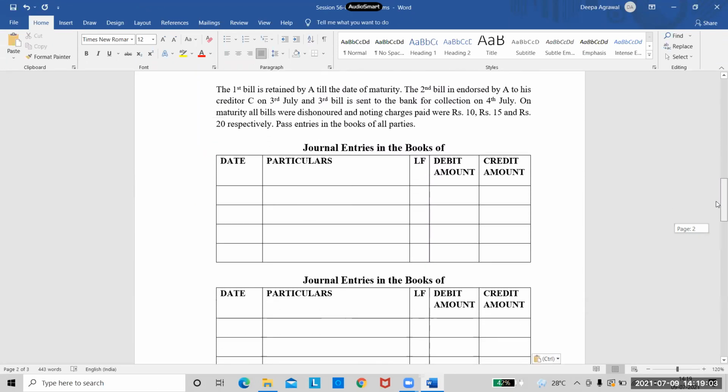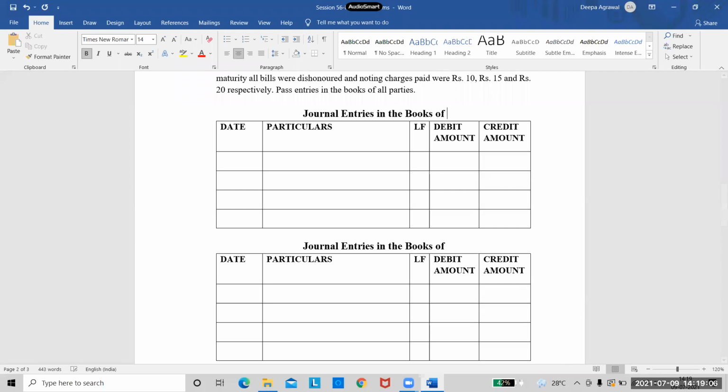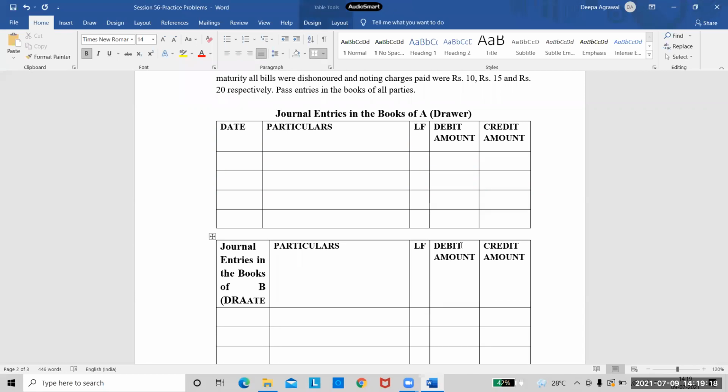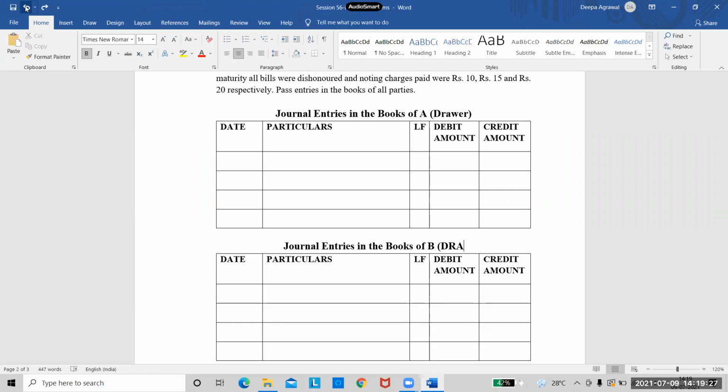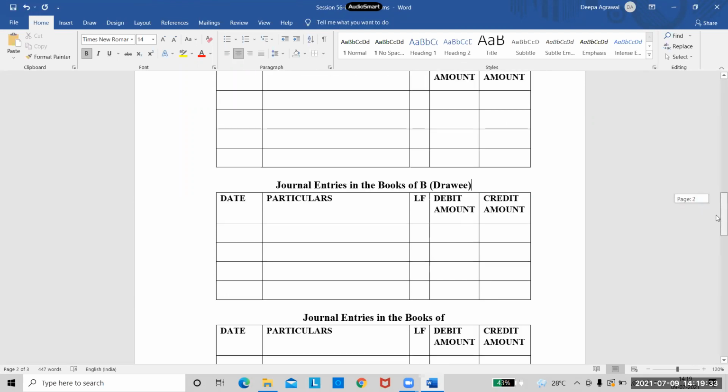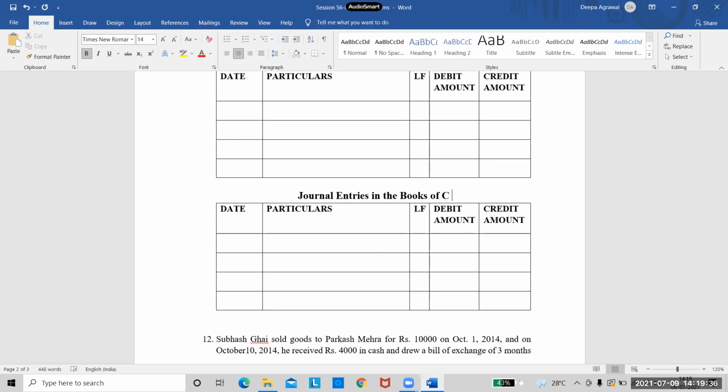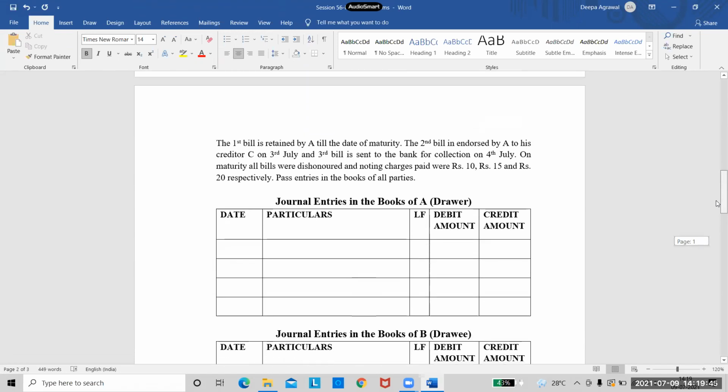3, ma'am. 3. Because first it is journal entries in the books of A and A is the drawer, right? So this is 1. Next it is journal entries in the books of B and B is the drawee. Journal entries in the books of drawee. And then the third one is journal entries in the books of C. Who is C? The endorsee. Yeah, C is the endorsee. Or you can also call him the drawee later on. So we have to write entries in all these 3 books.